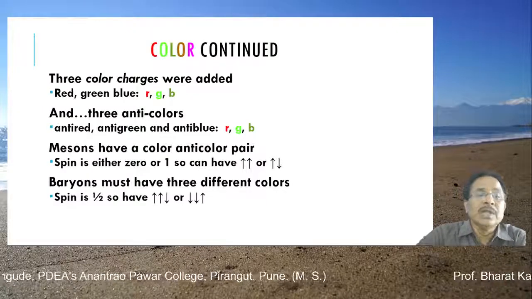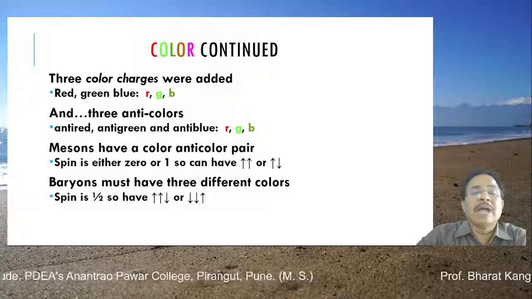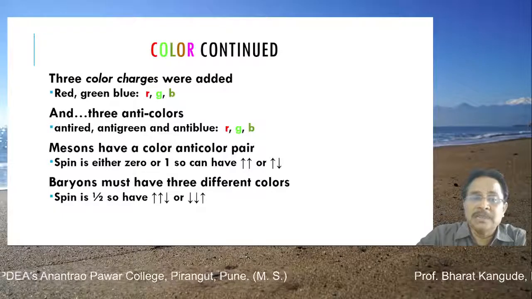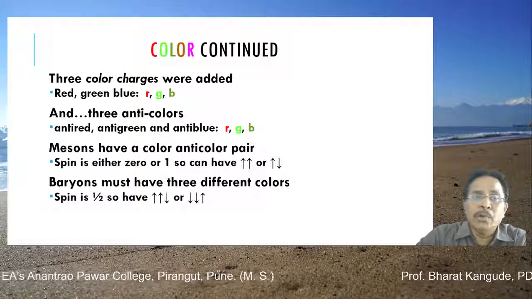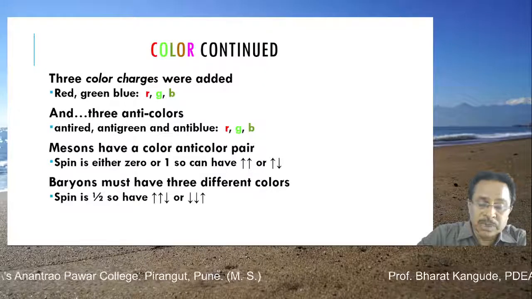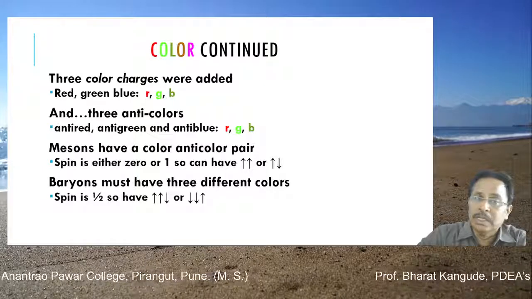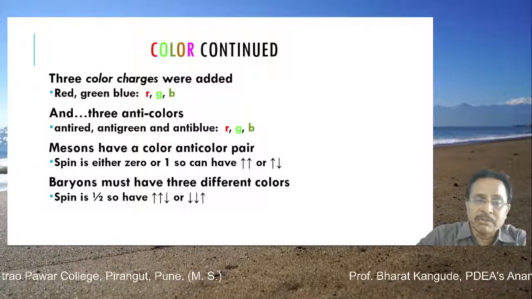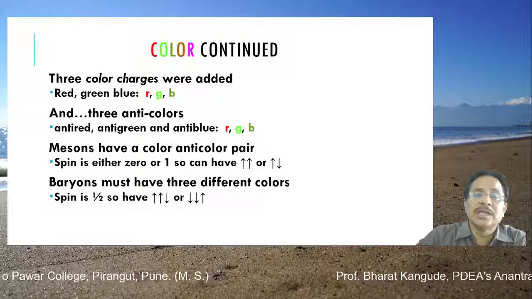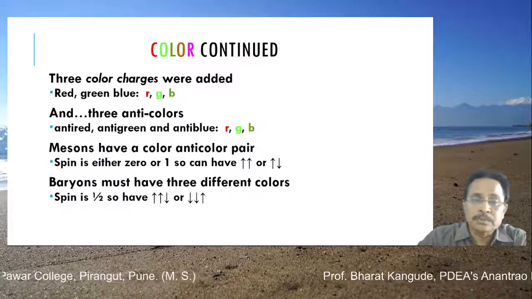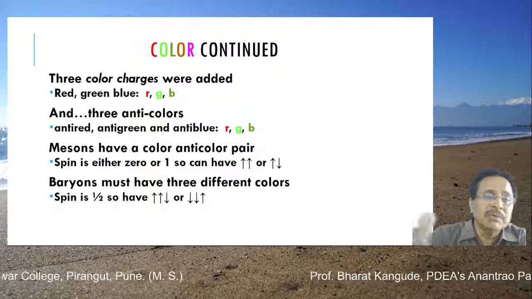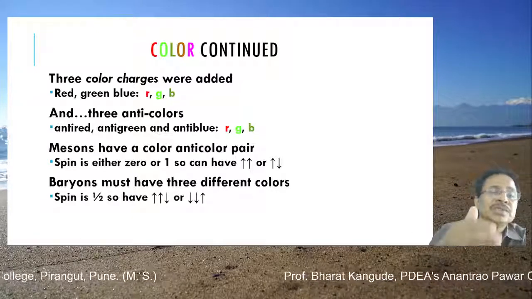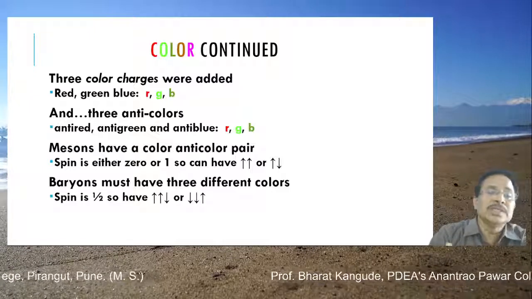So, color continued. Three color charges were added. Color charges are different from electrical charges, and these are red, green, and blue. Again, these words we use in painting have nothing to do with this RGB. There are three different varieties, and they have been given names like this. Please know there are no other scientific words which can be used here. Otherwise you will again get confused, and to avoid confusion, we are using words which are commonly used in everyday practice.